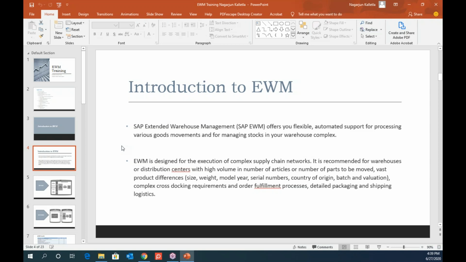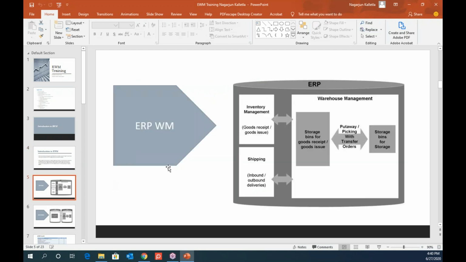Then later, in 2019, they said they were going to stop WM support from SAP, but they have still extended it to 2025. After 2025, I guess every SAP partner who is on WM will not have support, but they can still continue with the systems if they are already on ERP with the WM solution. So that's about the introduction. And I was just talking about this.